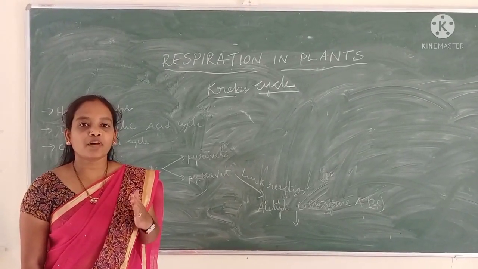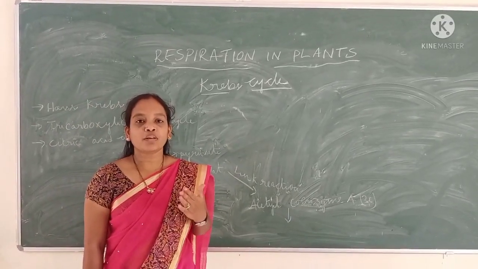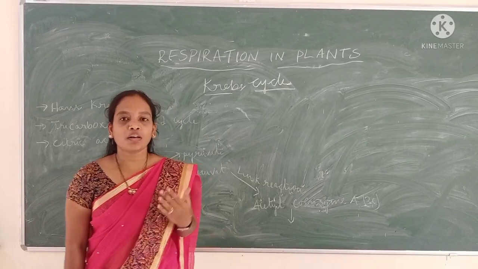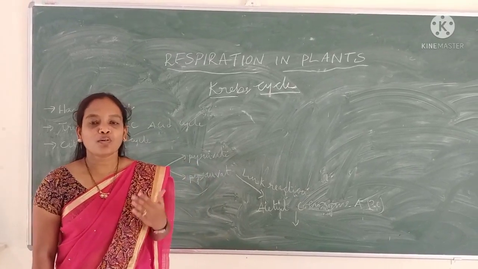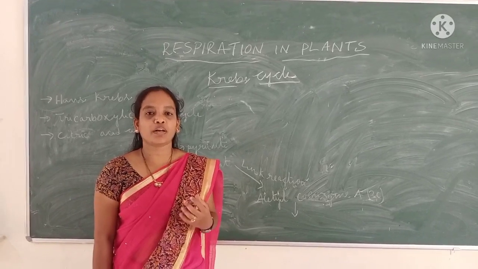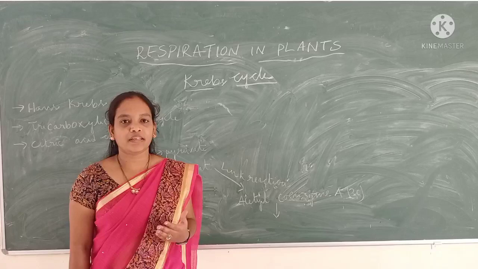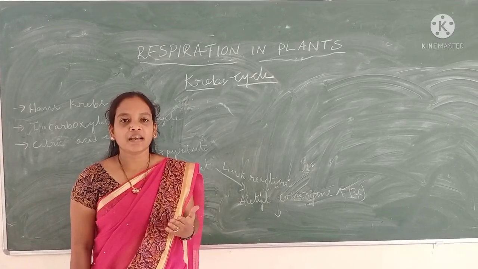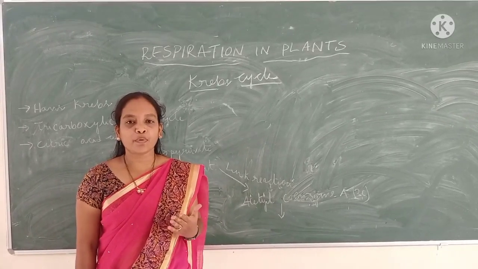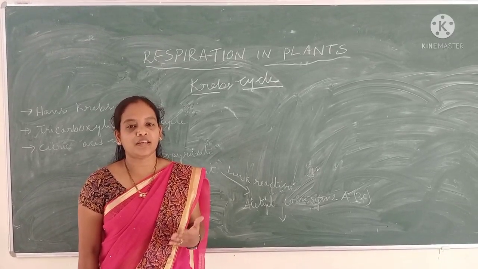In the absence of oxygen, glucose is incompletely oxidized to produce alcohols and acids. The concentration of alcohols and acids can be dangerous to the organism. That is called fermentation. In fermentation, we discussed that alcohols and acids are produced, and that takes place in the absence of oxygen.